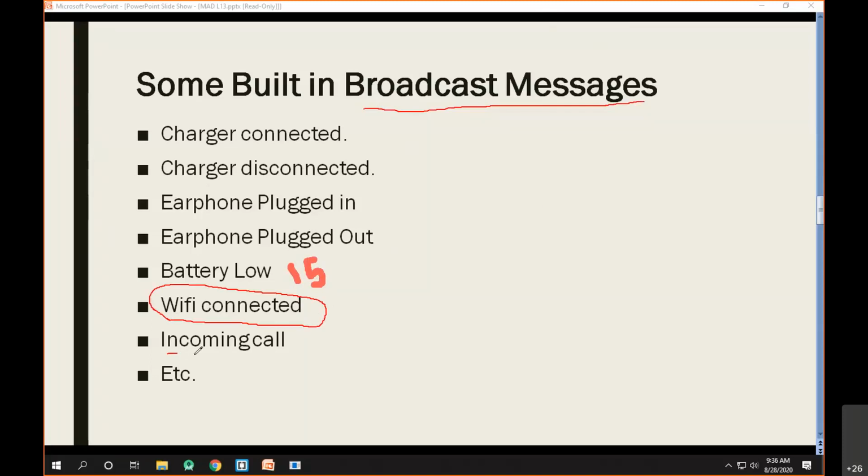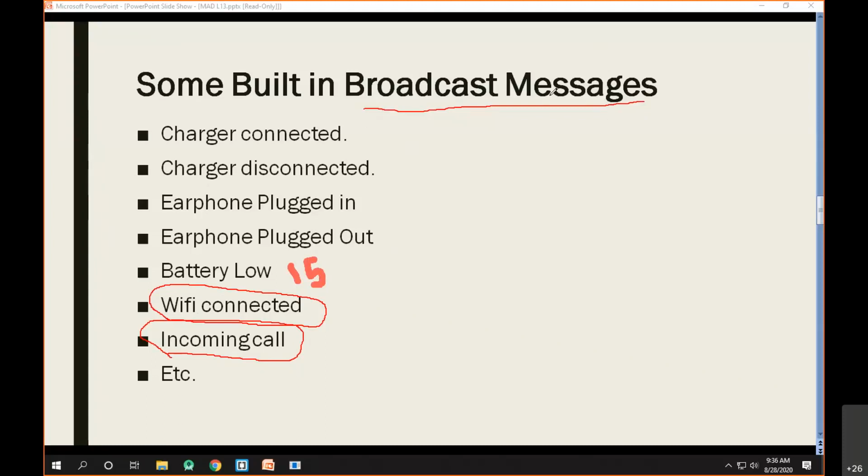Again, suppose some incoming call comes, the Android OS will generate a broadcast message. So the thing is, at every second, the Android OS is generating lots of messages and sending them to all the apps installed on your device, and these messages are called broadcast messages.